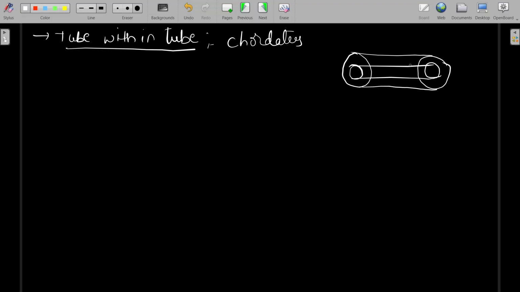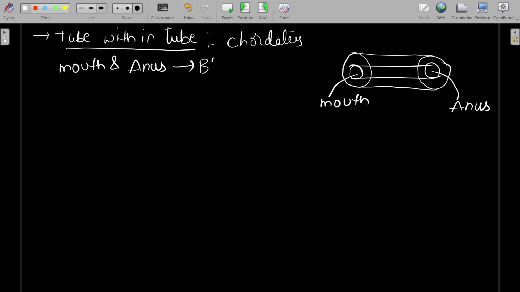So you can see this is the large tube, this is the small tube. So this concept is the tube within tube concept. Here you can see two openings. This one is mouth and this one is anus. The mouth and anus both develop from a blastopore.